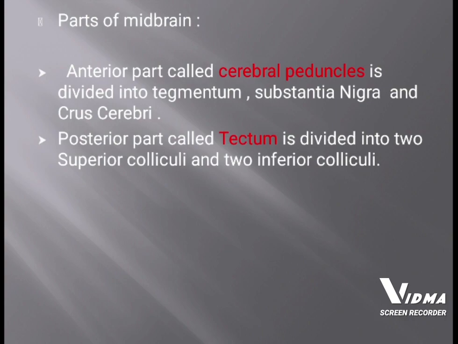The second part, the tectum, is further divided into two superior colliculi and two inferior colliculi. The two superior colliculi receive input from the retina and the visual cortex for participating in various visual reflexes, whereas the two inferior colliculi receive auditory fibers and relay to the nucleus of the thalamus.